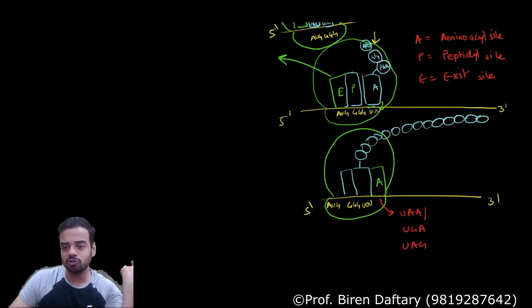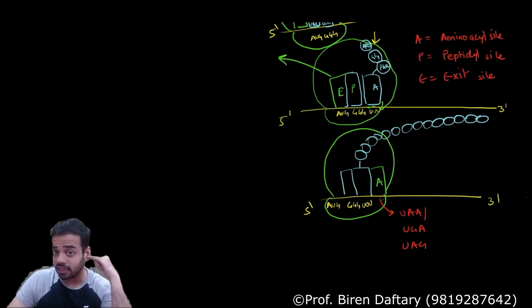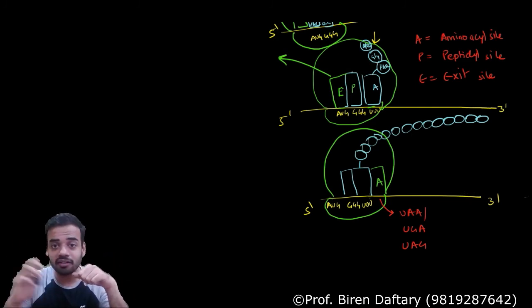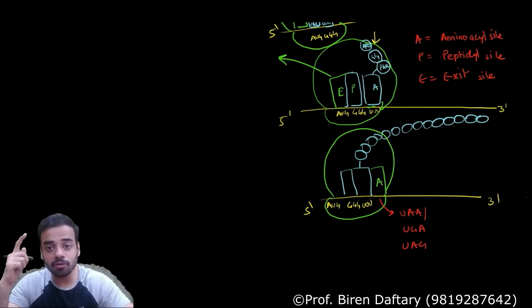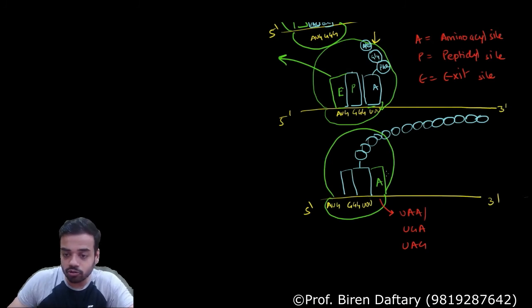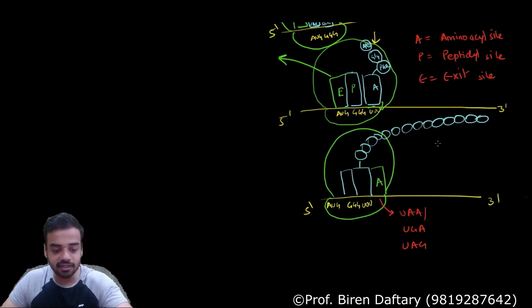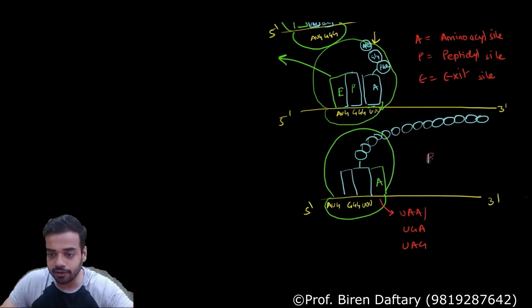So this ribosome, suppose it moves over here, there is a stop codon. When the stop codon comes at A, the stop codon doesn't have any tRNA because it doesn't code for any amino acid. So what happens is, I had told you about the release factors. Those are basically 3 release factors. I will write them down. They are RF1, RF2 and RF3.